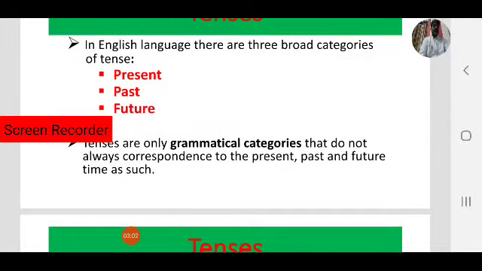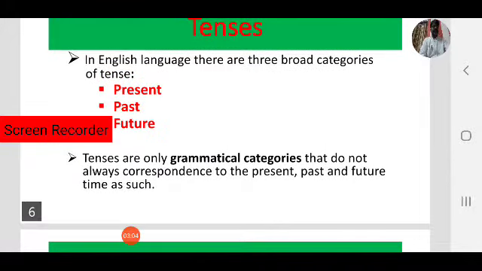In English, there are three broad categories of tense. How many categories? Three: present, past, and future. Present tense, past tense, and future tense. The tenses are grammatical categories, as we have discussed, and they don't always correspond to present, past, and future time.